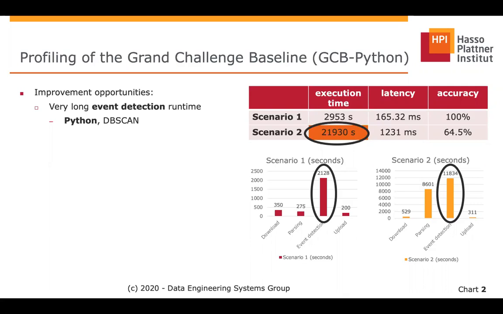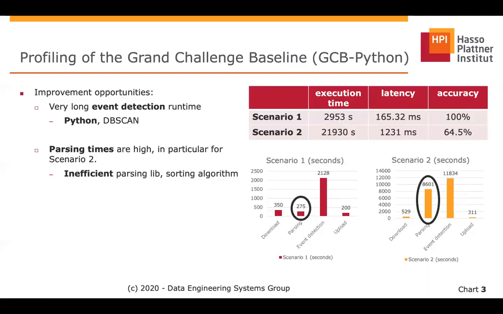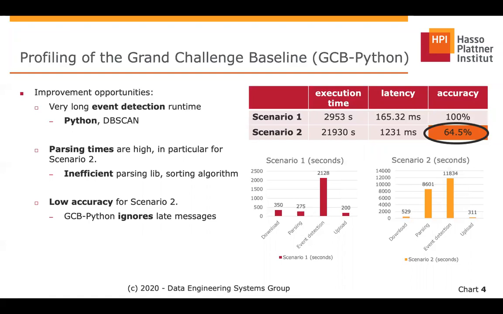After analyzing it, we noticed that Python and the clustering algorithm DBScan were mainly causing that. We can also notice high parsing times, in particular in scenario 2, that was caused mainly by an inefficient parsing lib and the sorting algorithm used to identify late or missing records. Finally, we observe a low accuracy in scenario 2. This is caused by the fact that the baseline basically ignores late or missing records.